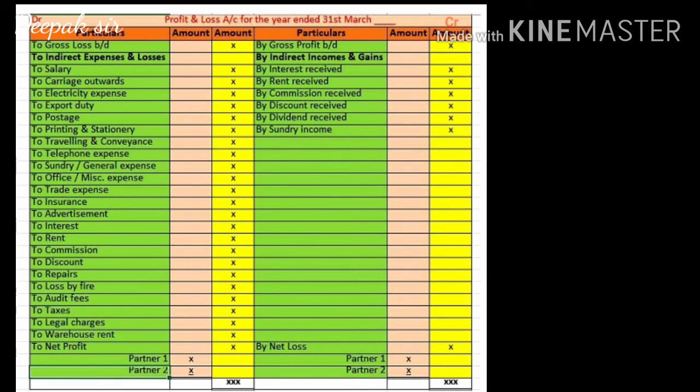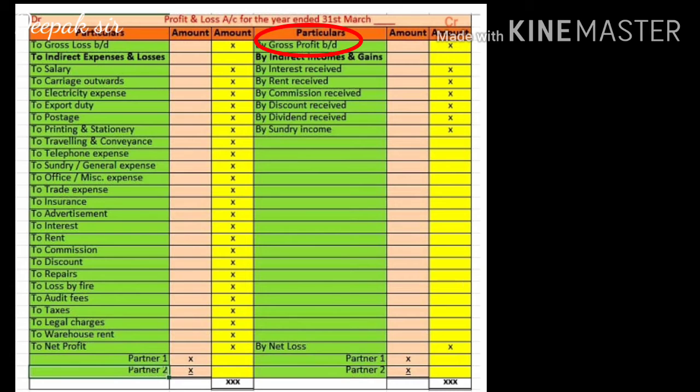If it is a gross profit, in the trading account we had recorded it on the debit side. Now while bringing it down to the profit and loss account, it will be transferred to the opposite side, that is the credit side.